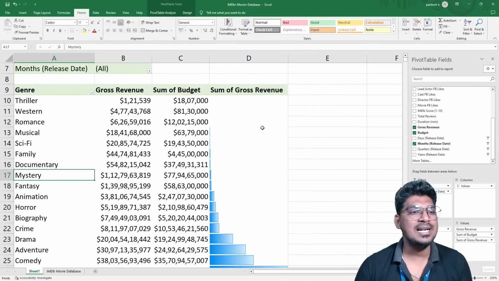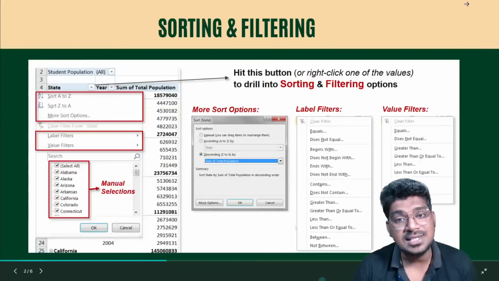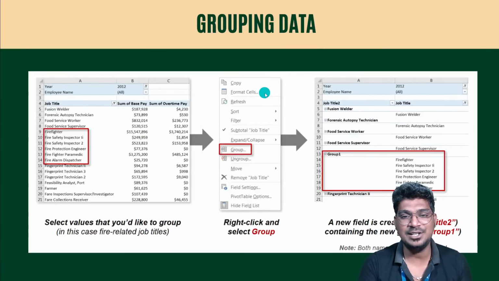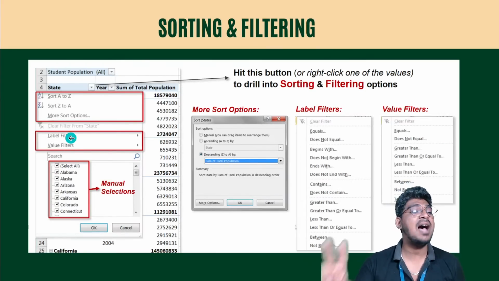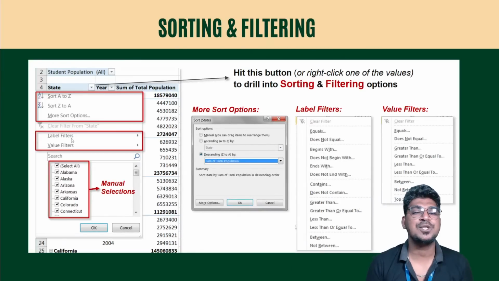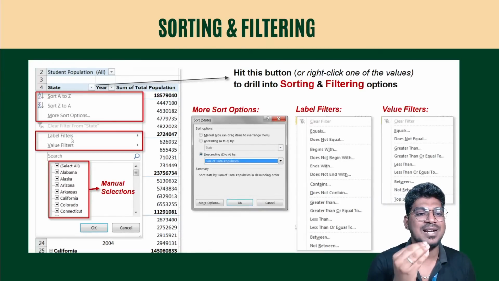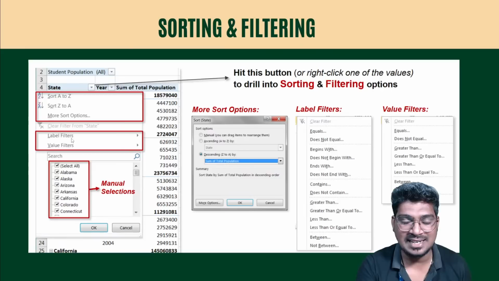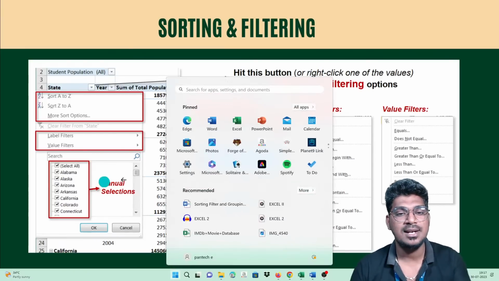So this is all about the sorting. Then what about the filter? That is the most important thing right now. For these filters, we have two different options. One is a label filter, another one is a value filter. Just listen carefully. I will show the demo for this one.